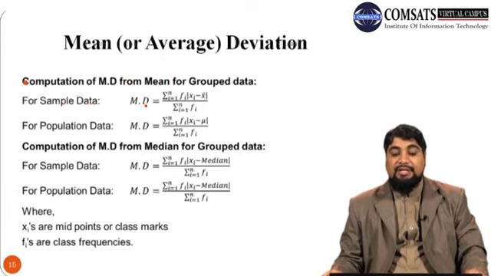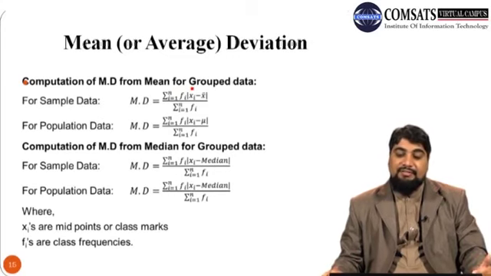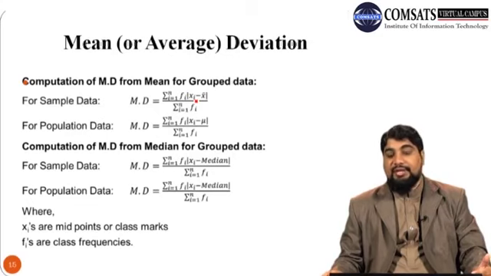For sample data, mean deviation is summation fi times |xi minus x bar| divided by summation fi, where the range of i is from 1 to n. Since we are dealing with grouped data, f is the frequency and fi are the corresponding frequencies. F1 is the frequency of the first class, F2 is the frequency of the second class, and Fn is the frequency of the last class, x bar is the mean and xi are the midpoints.